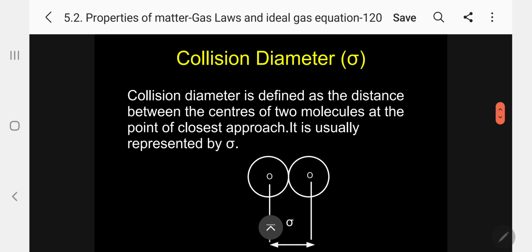Now, collision diameter. What is collision diameter? Say, like hydrogen, suppose this is a hydrogen molecule, imagine. Collision diameter is defined as the distance between the centers of two molecules at the point of closest approach, normally in solid state. This we have discussed under periodicity, under atomic radius. It is usually represented by sigma, so this is called sigma, the collision diameter. Half of this distance is the radius.